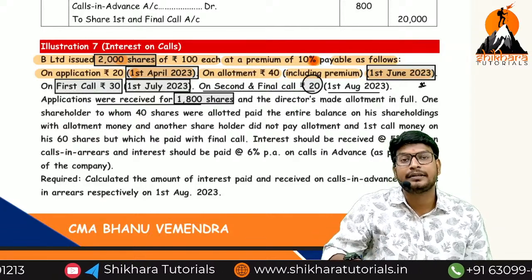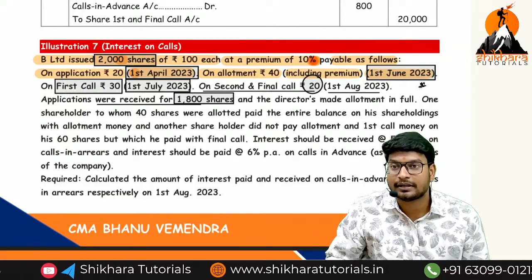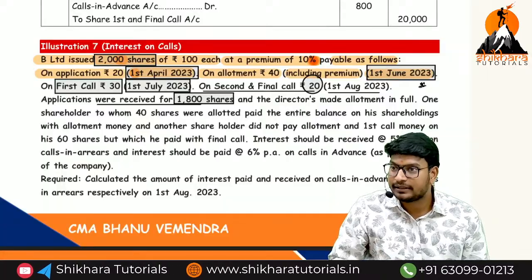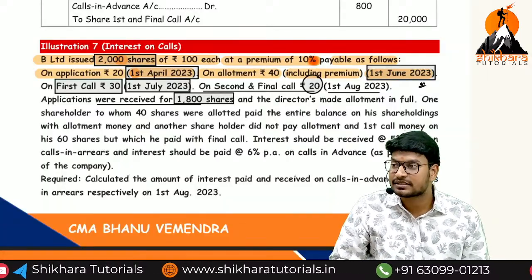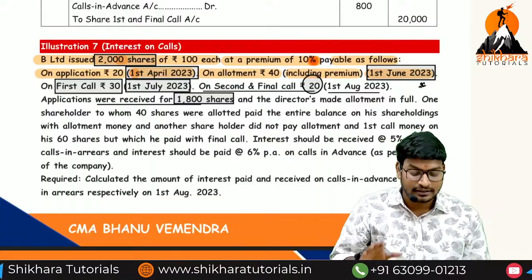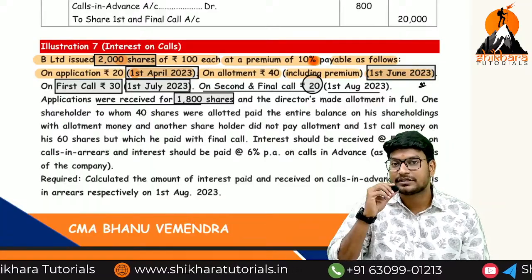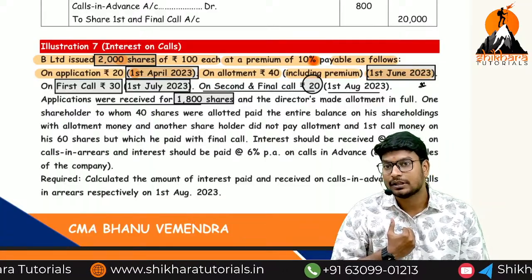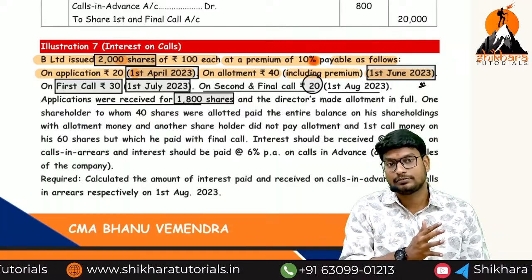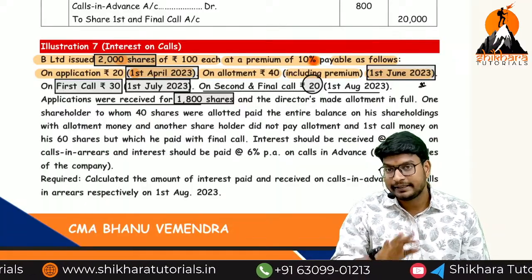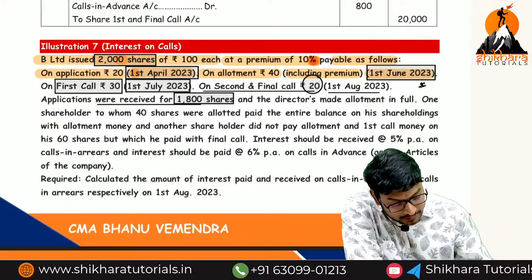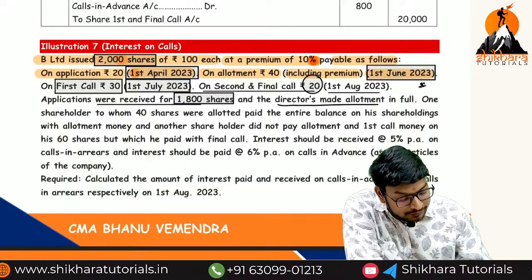That means the allotment can happen or cannot happen? Can happen. Are you getting the point? This is called under subscription or over subscription? Under subscription. In the case of under subscription, we have to see whether we have received the 90% or not. 90% or above, not above 90%. 90% or above. The directors made the allotment in full.